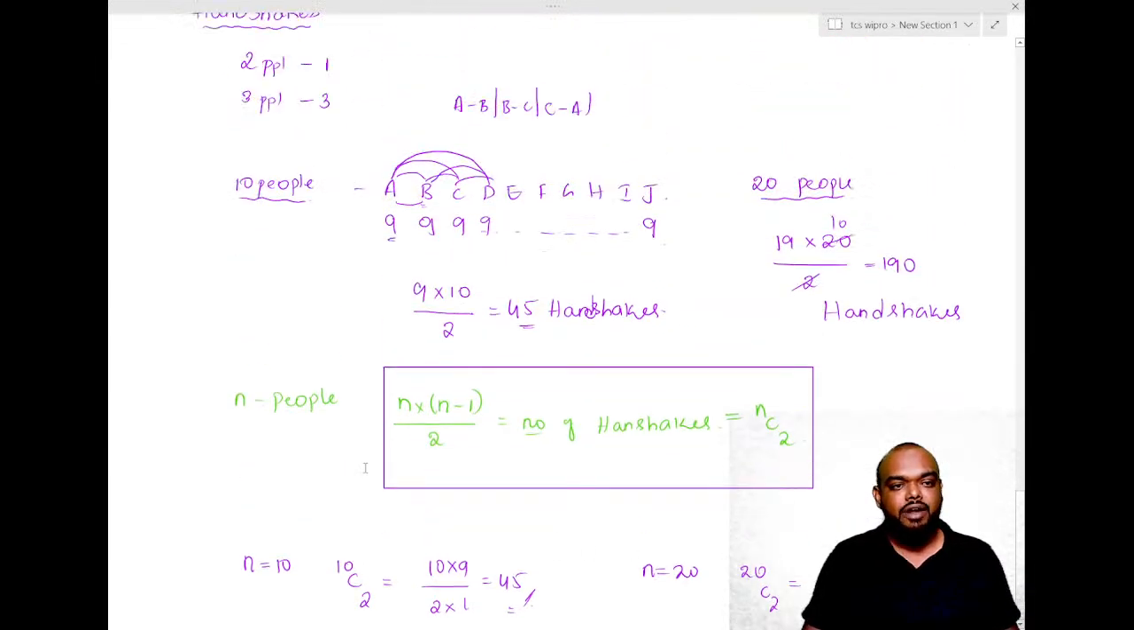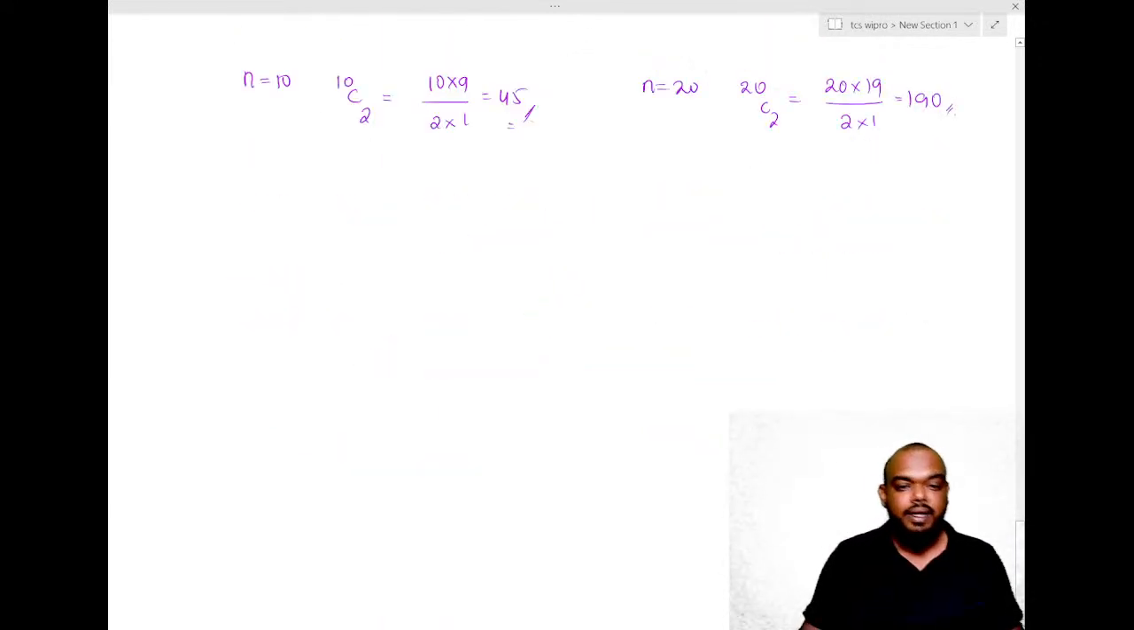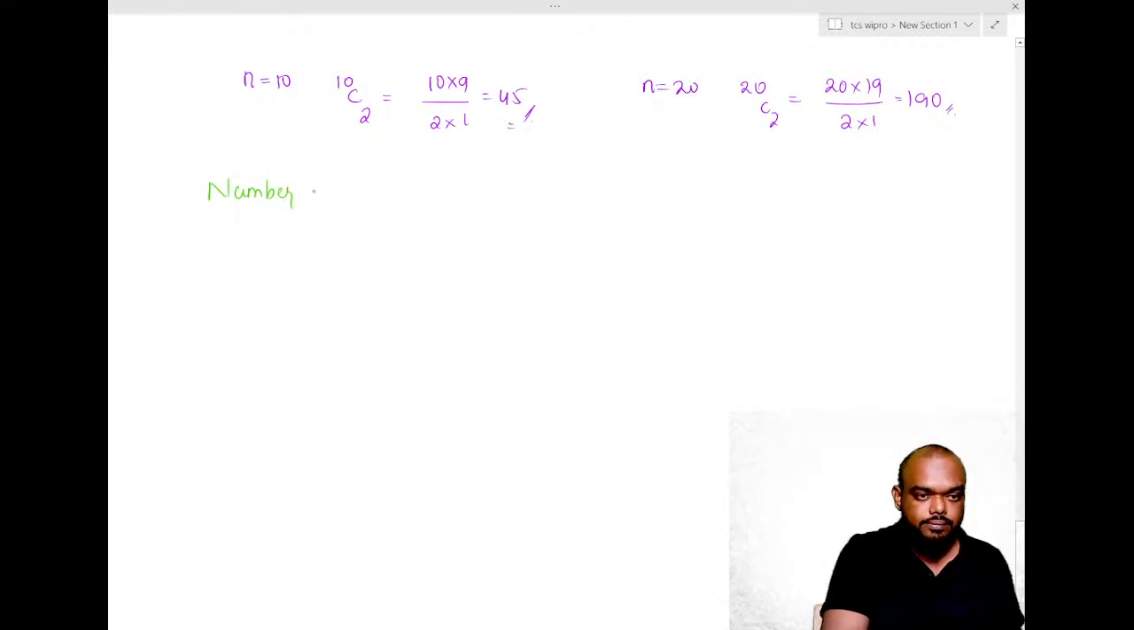Okay, another one. So we dealt with the number of handshakes, that is done. Now let us deal with the number of lines. How many lines can be drawn? Observe this carefully. Suppose there are 2 points, we can draw only one line between these 2 points. That's all. Suppose there are 3 points,